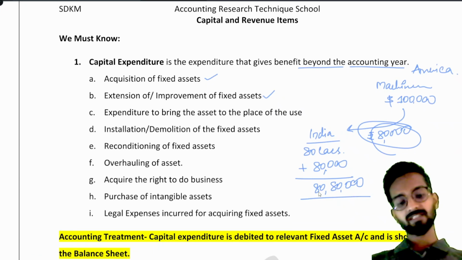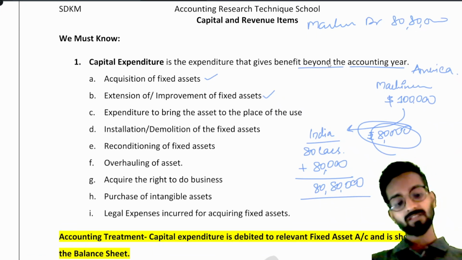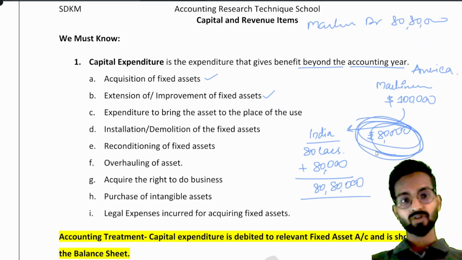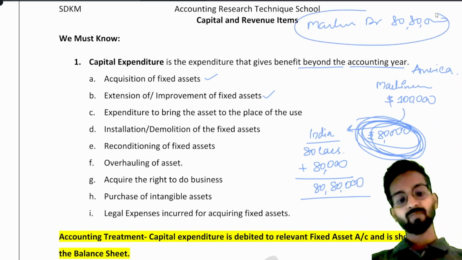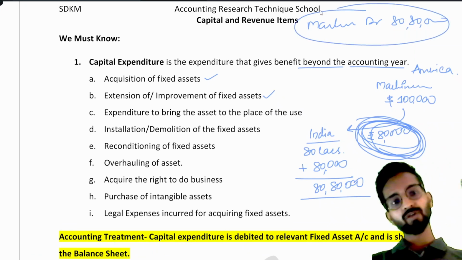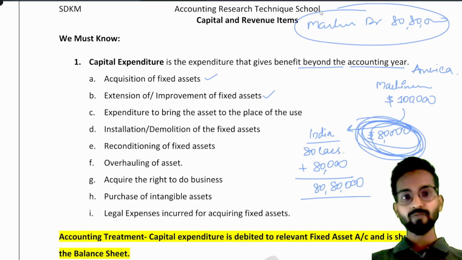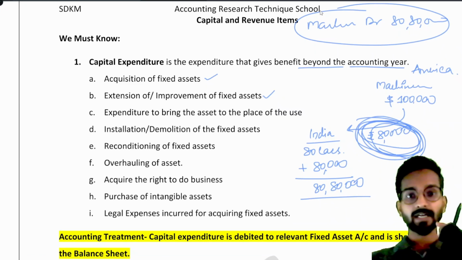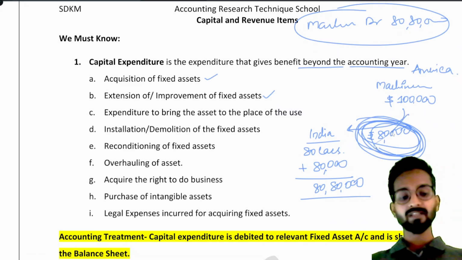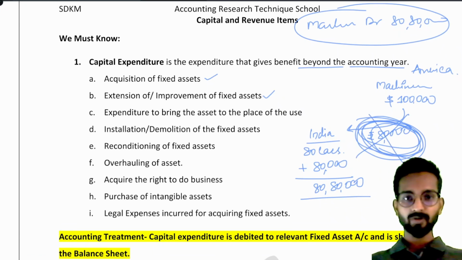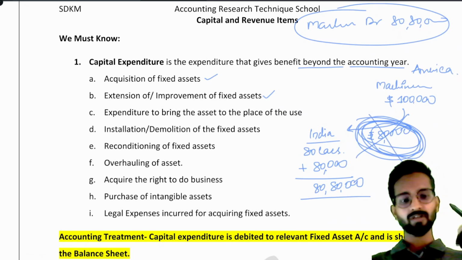So when we write the journal entry, we will write machinery account debit 80 lakh 80,000. Understood? Because this 80,000 of transportation charges or custom duty or all the expenses incurred to import this machine from America to our Indian office will all be added to the machine account. Why, sir? Why are we not putting it in the P&L account? Why is it a capital item? Because if you do not incur these expenses, you will not be able to bring your machine to India. Understand? If I tell you that I will not pay these 80,000 rupees, will I be able to use this machine if it is in America? You will say obviously not, it is not possible.